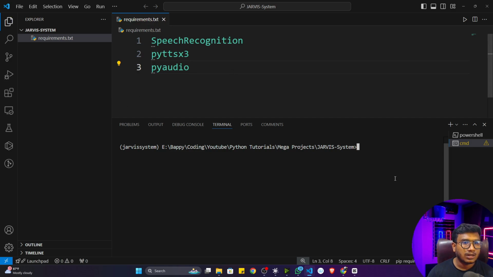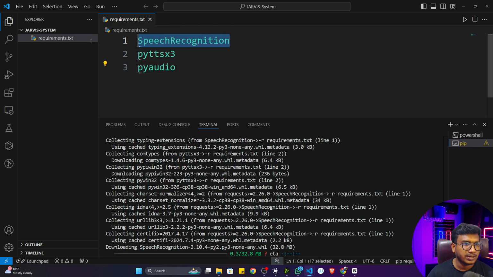Now I'll write this particular command: pip install -r requirement.txt. If I execute this command, you will see all the libraries installed one by one. First of all, it will install speech recognition, pyttsx3, PyAudio, and so on. It will take some time, so I'll pause the video. Once this installation is completed, I will come back again.